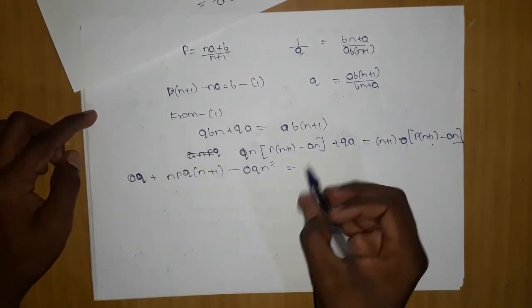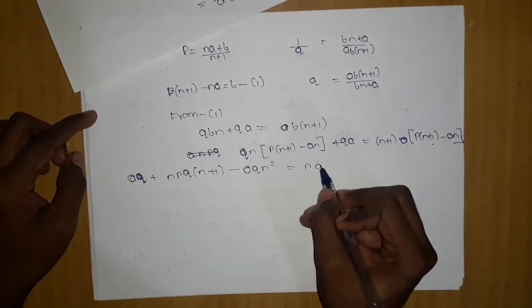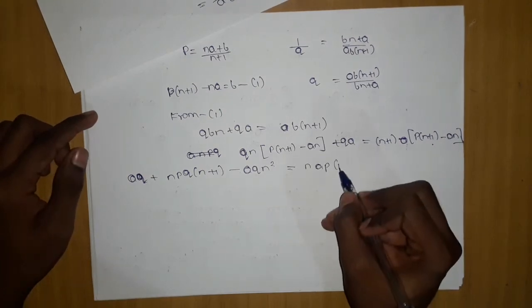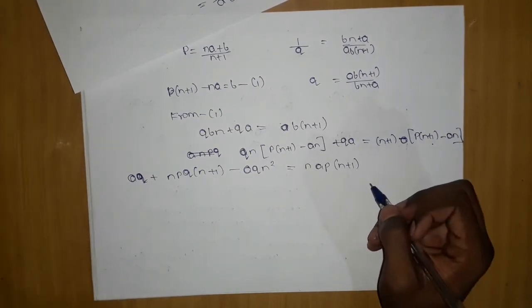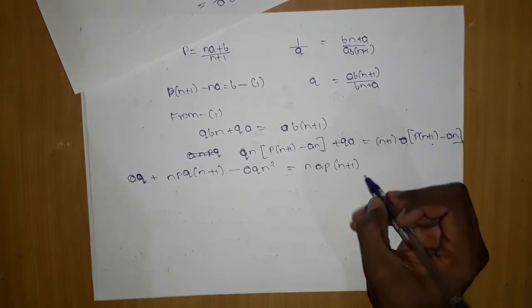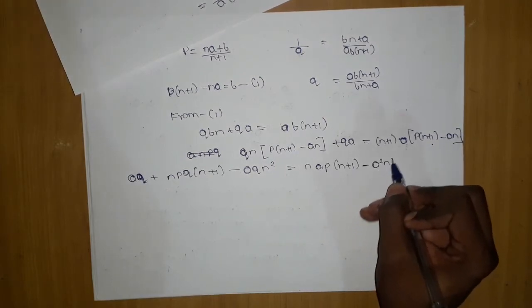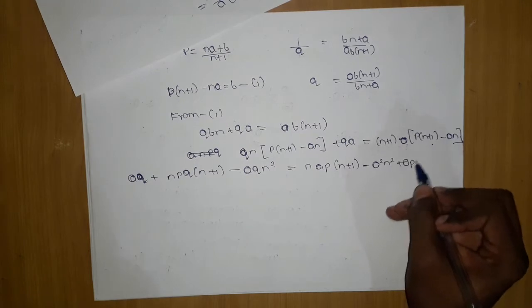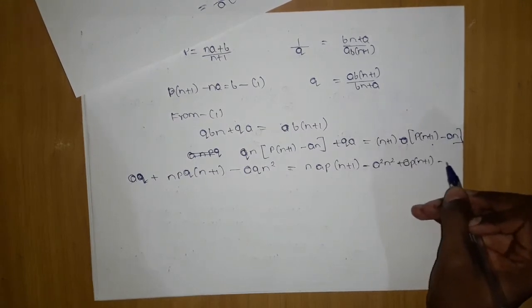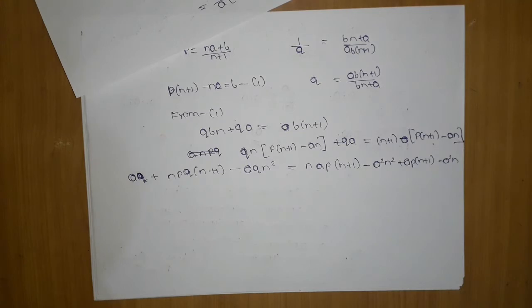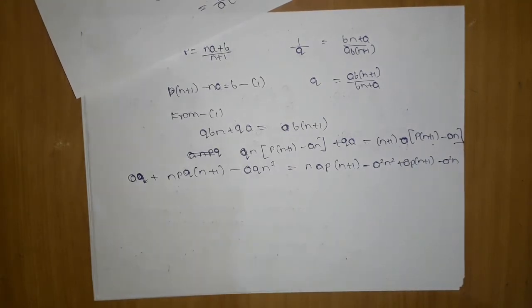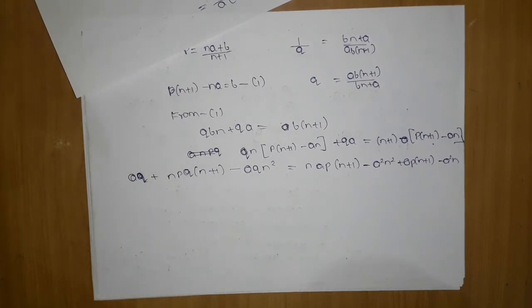Now we get nap into (n plus 1) minus a square n square plus ap (n plus 1) minus a square n. We just multiplied the things and got one thing.